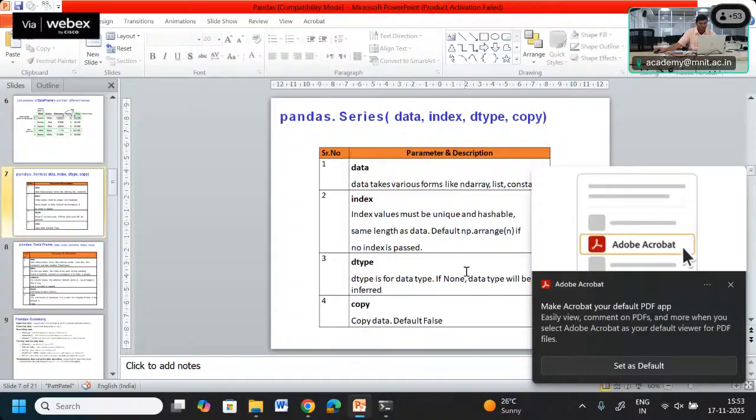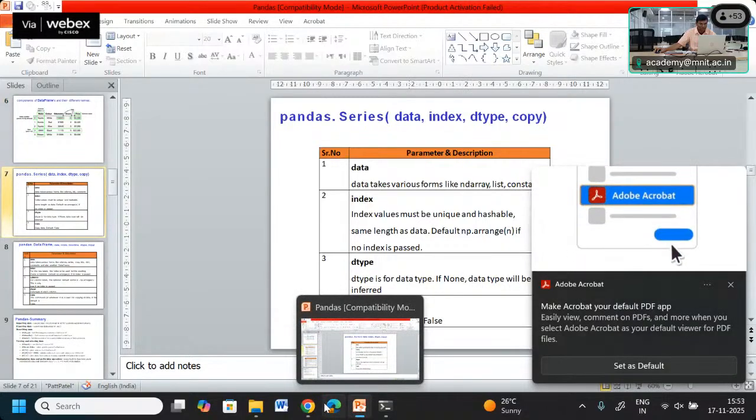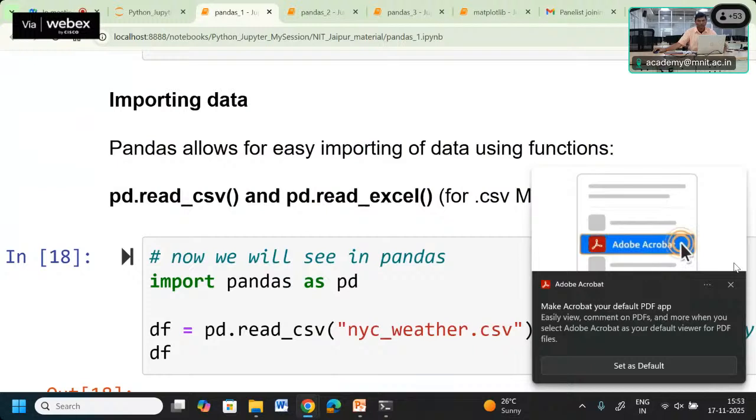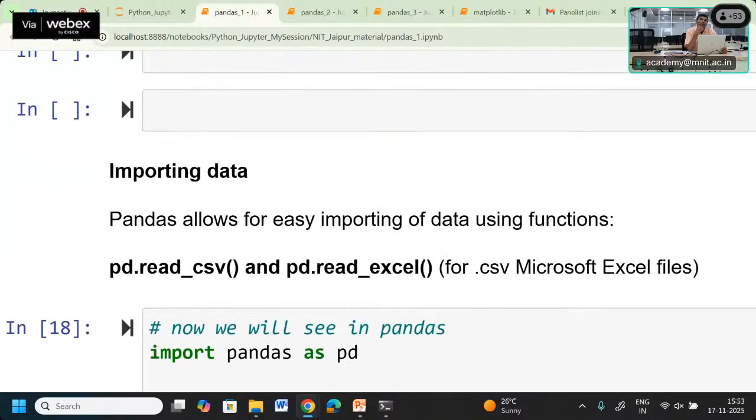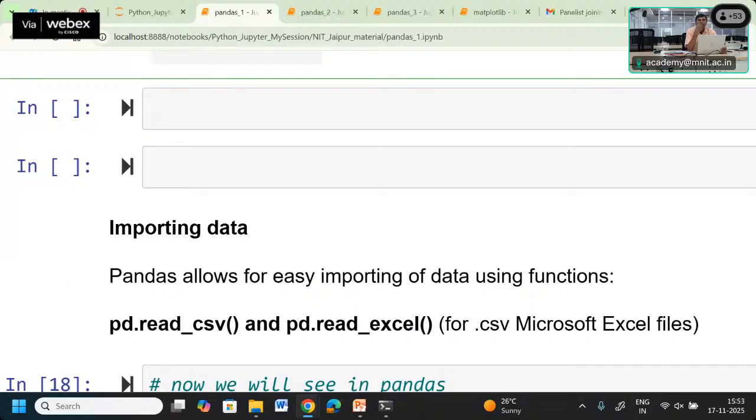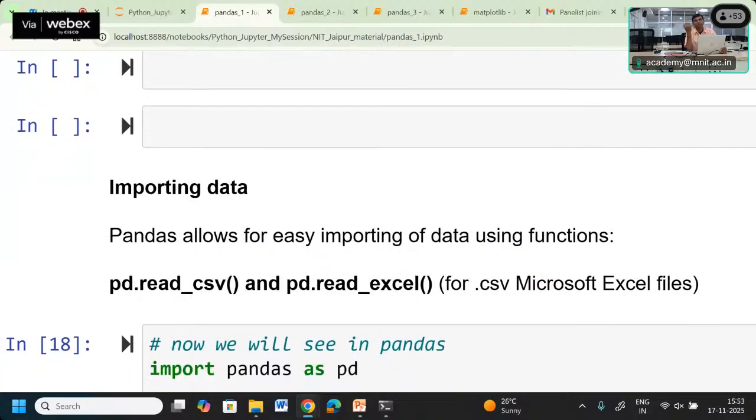Okay, and now let us check that whatever data frame or series we have created, we created by giving a Python list. We give that Python list to create one of the series, and a dictionary is used to create the data frame. So in the data frame we are using the Python dictionary. In case of series we are using the Python list to create these two types of data.